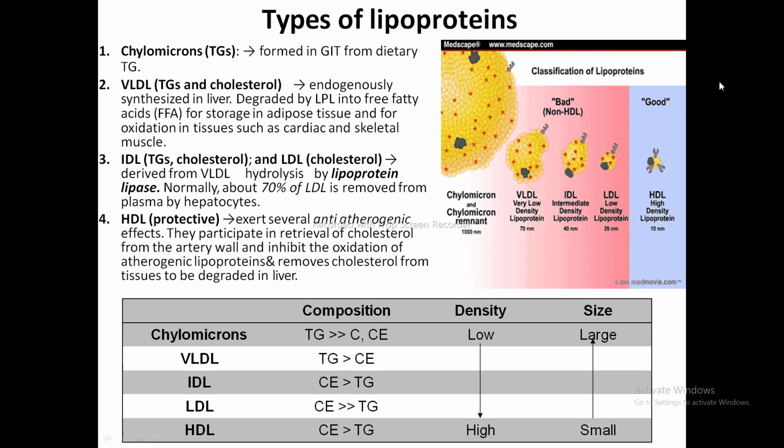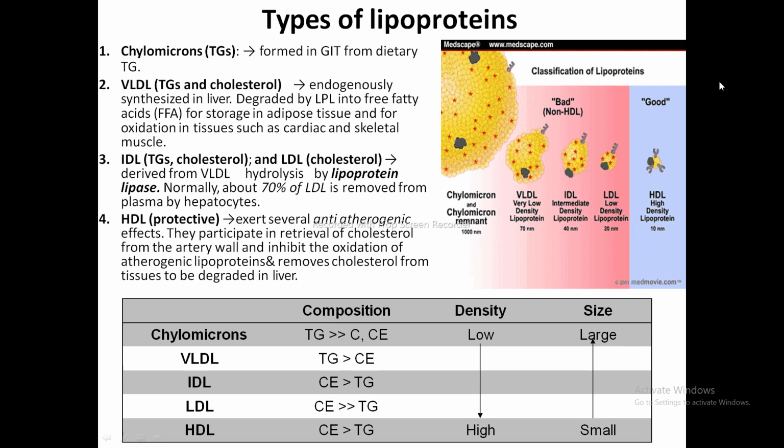The very low density lipoprotein is composed of triglycerides and cholesterols. They are synthesized in the liver, and VLDL is degraded by lipoprotein lipase into free fatty acids, which are stored in adipose tissue and used for oxidation in tissues such as cardiac and skeletal muscle.